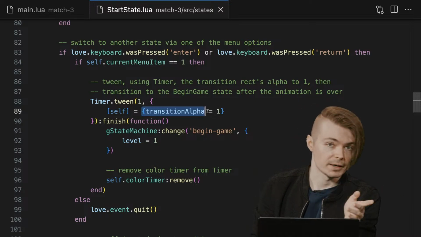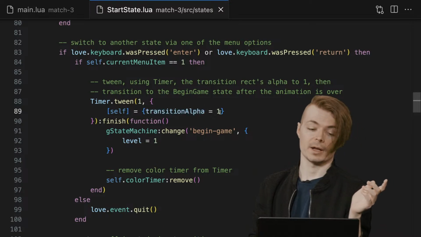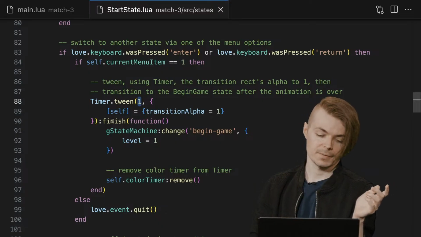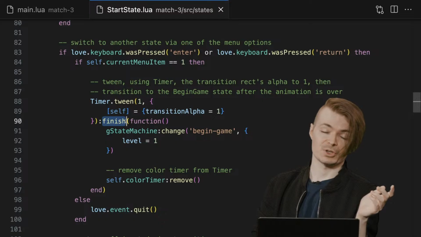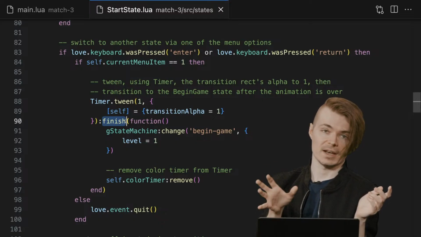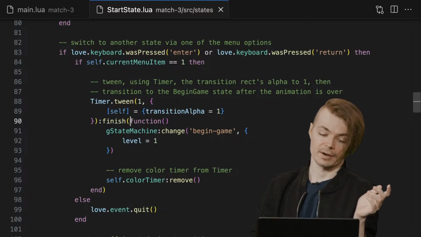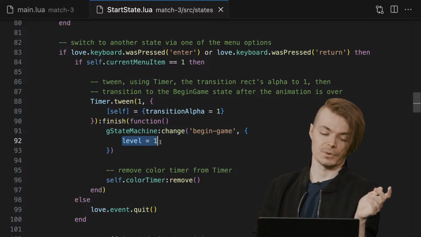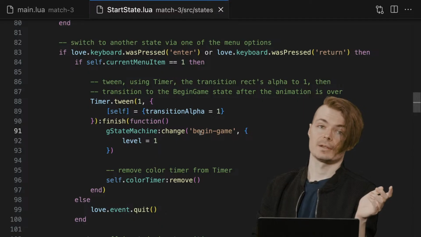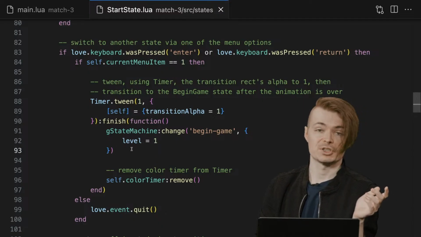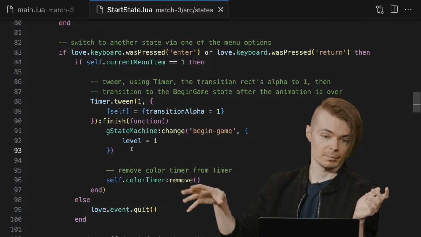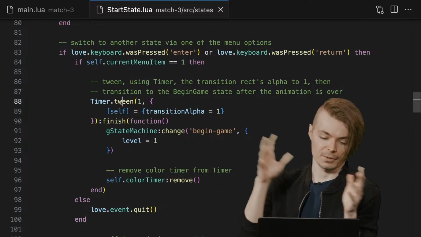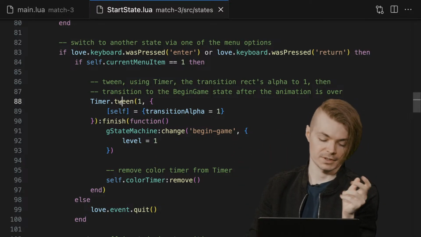And then transition that to 1. That'll go from 0 to 1 over 1 second. That's what this initial argument is. And then again, this is the chaining idea. This is the finish callback, an anonymous function that has our state machine change that takes us to level 1 of the begin game state. So we are including our state machine transition within this finish callback of the timer.tween operation, these building blocks that we've put together this whole time.